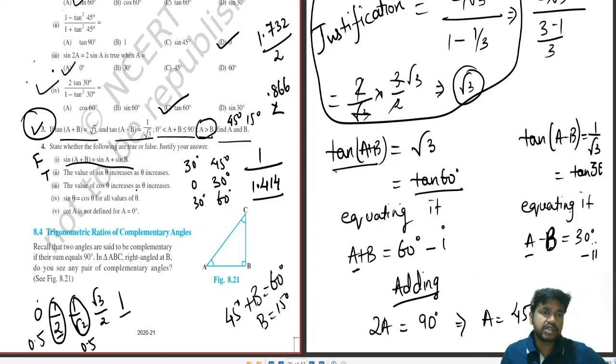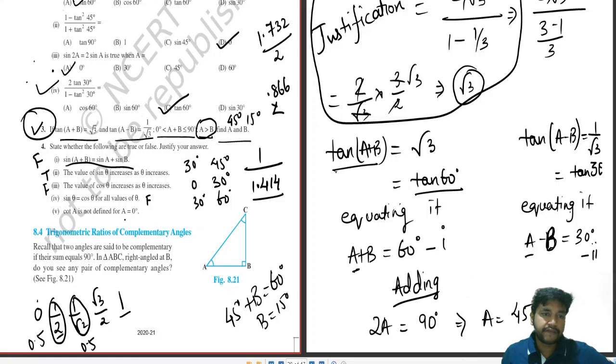The value of cos theta increases as theta increases? Because cos runs opposite, that means the value decreases. The value of cos theta increases as theta decreases. So the statement is false. Sin theta equals cos theta for all values of theta, false. It is only equal at 45 degrees.